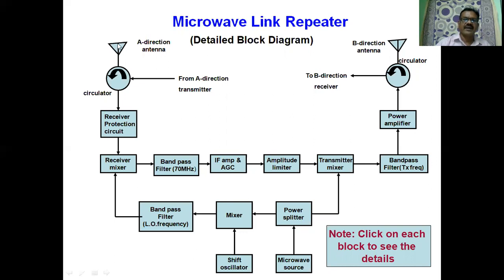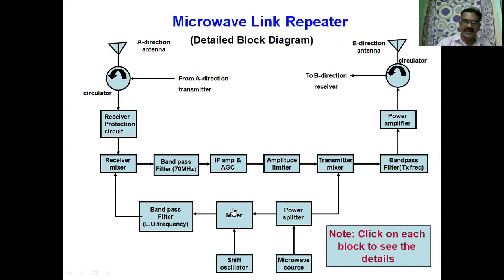microwave link repeater. We have an antenna, the signal coming from the transmitting antenna, the A direction antenna. Then it is applied to a circulator. Then we have receive protection circuits, receiver mixer, band pass filter tuned to 70 megahertz, IF amplifier and AGC, amplitude limiter, transmit mixer. We have a band pass filter with local oscillator frequency.